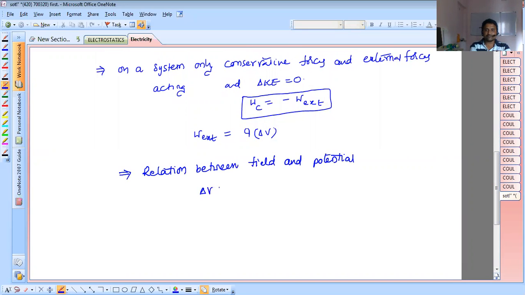Delta V equals minus the integral of E dot dr, that is, V final minus V initial equals minus the integral from the initial point to the final point of E dot dr. This is a very important concept.